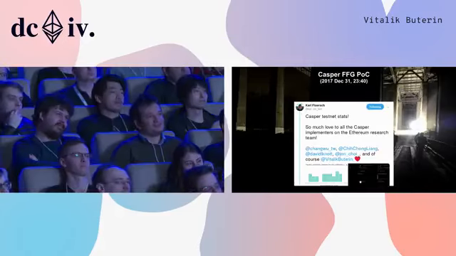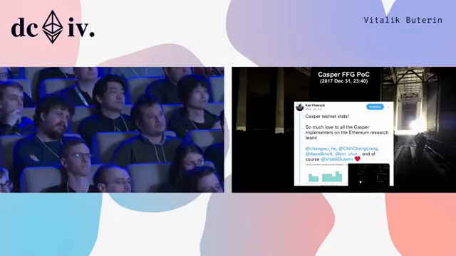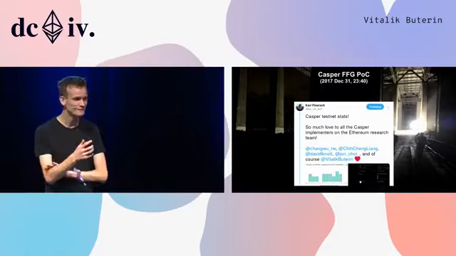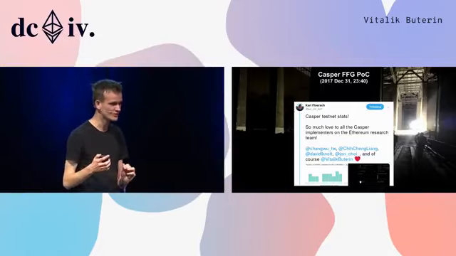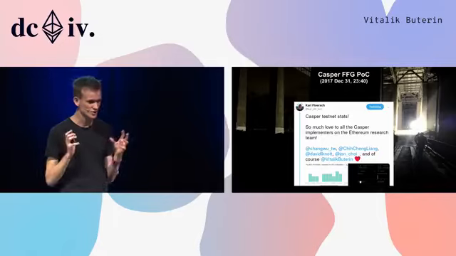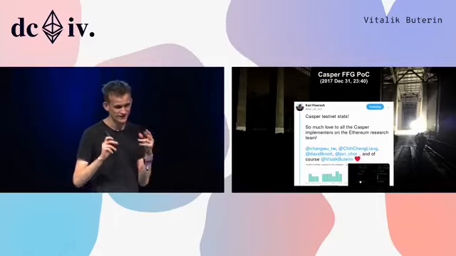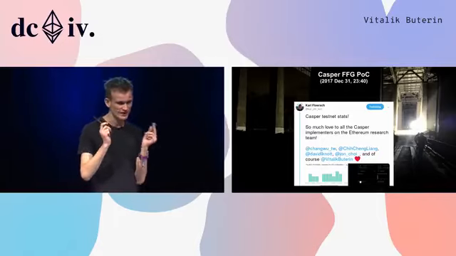So December 31st, 2017, 2340 Bangkok time, because we happened to be in Thailand at the time. Basically, what happened here is we pretty much managed to nail down what the spec of a version of hybrid proof of stake would look like.